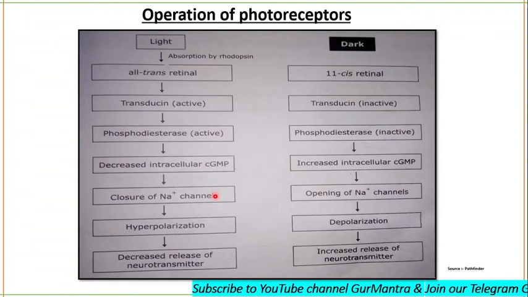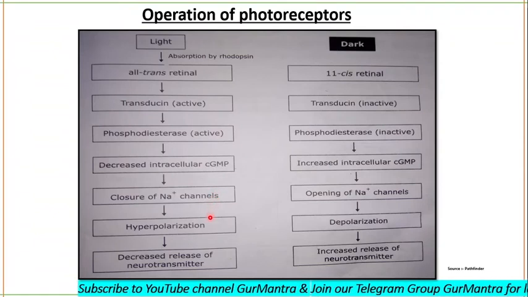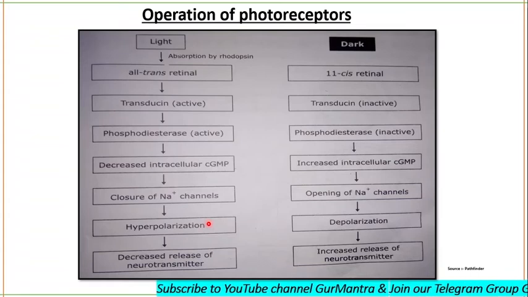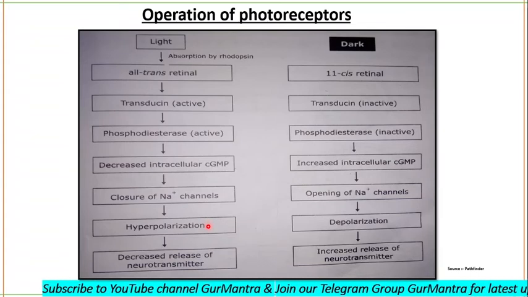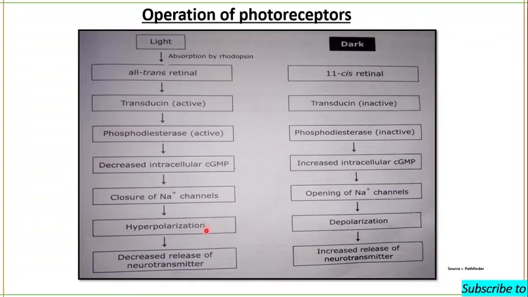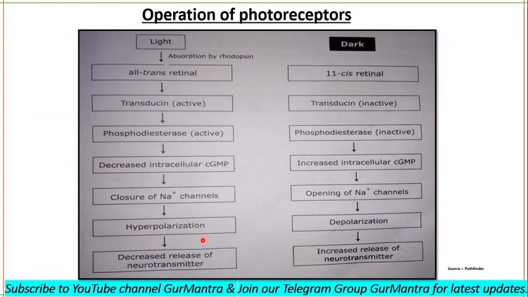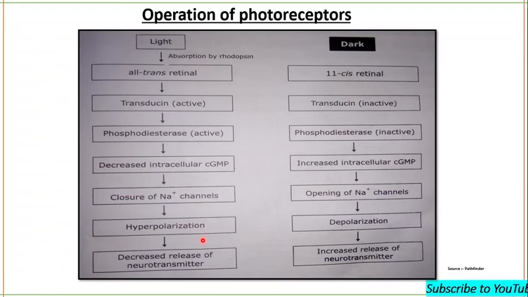Decreased cytosolic sodium concentration causes hyperpolarization, and the hyperpolarization leads to closure of voltage-gated calcium ion channels and a subsequent reduction in the release of the neurotransmitter glutamate from the synaptic terminal. Thus, photoreceptors are inhibited by light. The brighter the light, the greater the hyperpolarizing response and the greater the reduction in glutamate release.